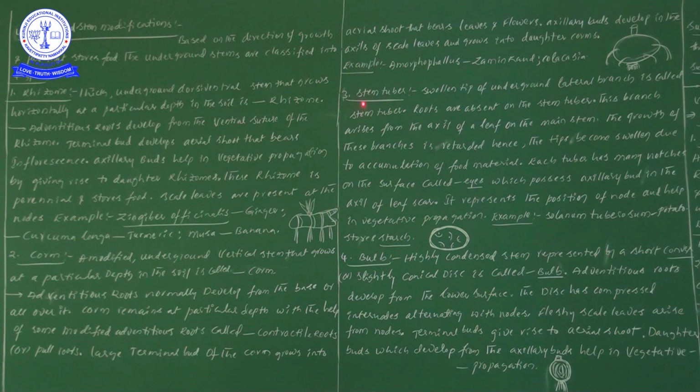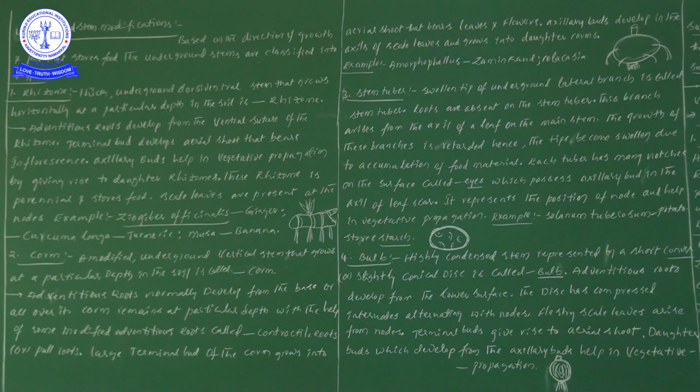Next, the third one, stem tuber. The swollen tip of the underground lateral branch is known as stem tuber. One more time, the swollen tip of the underground lateral branch. Here we say that storage of food materials takes place in lateral branches. If food materials are stored, that particular lateral branch, or the tip of the lateral branch, will be swollen and converted into stem tuber. And the best example of a stem tuber is which one?